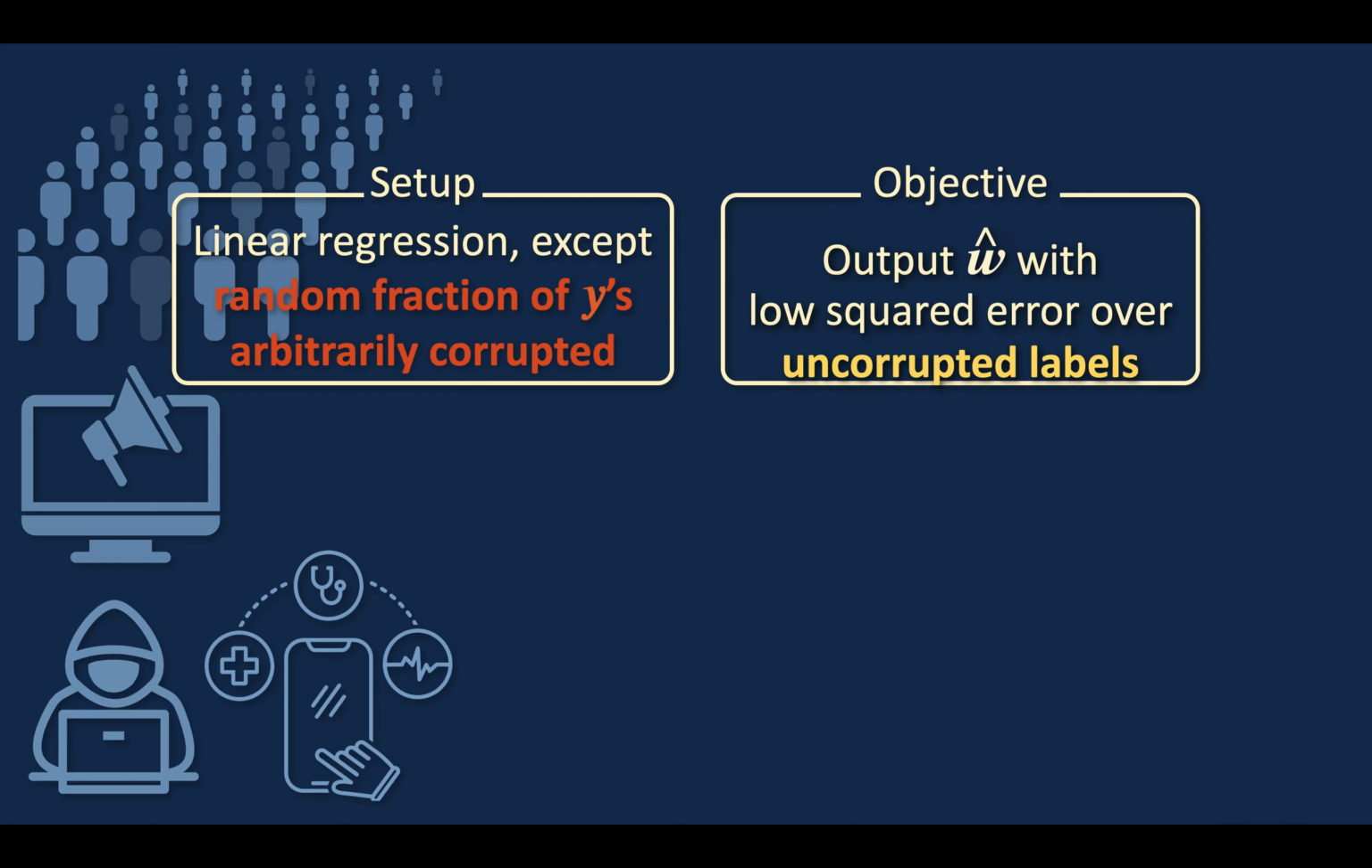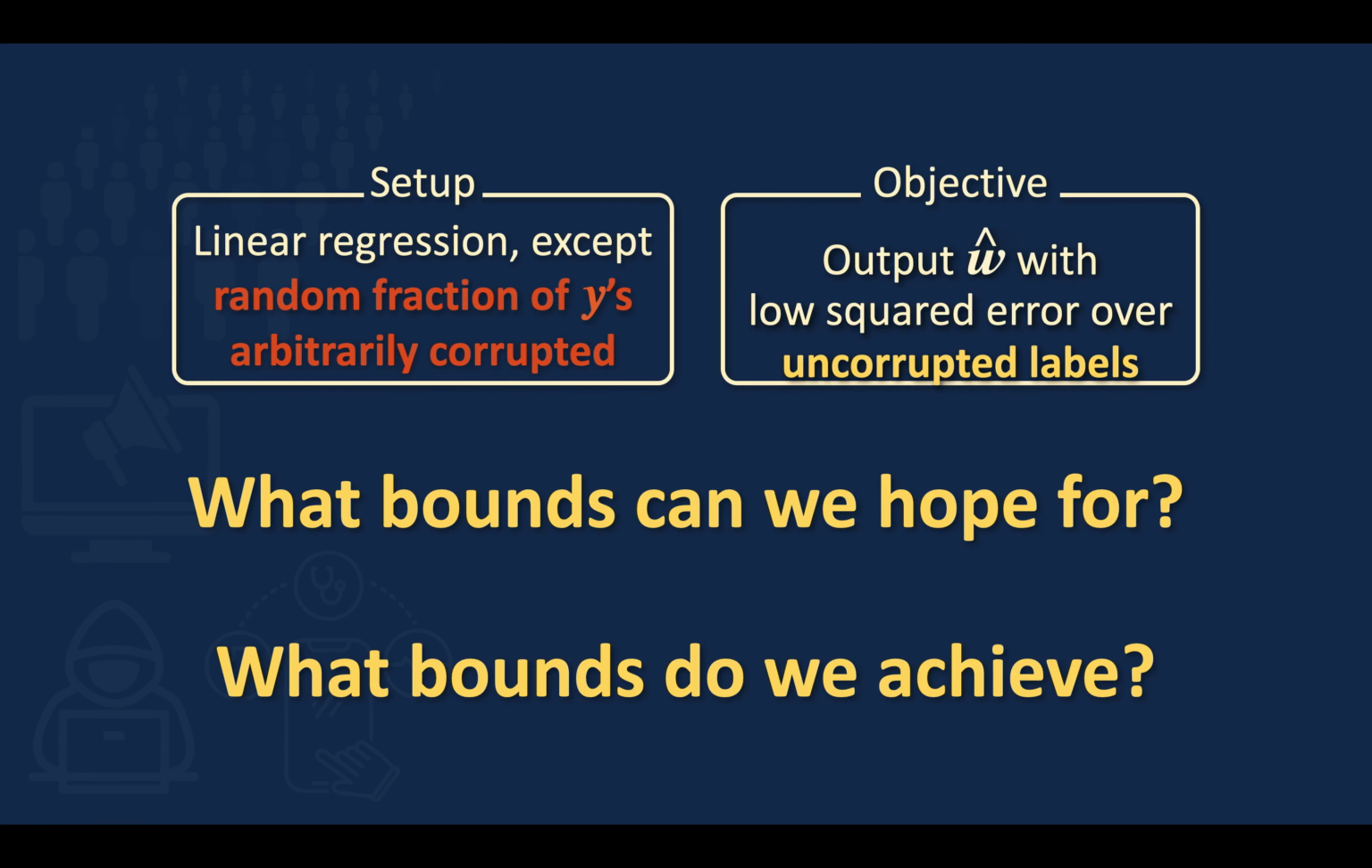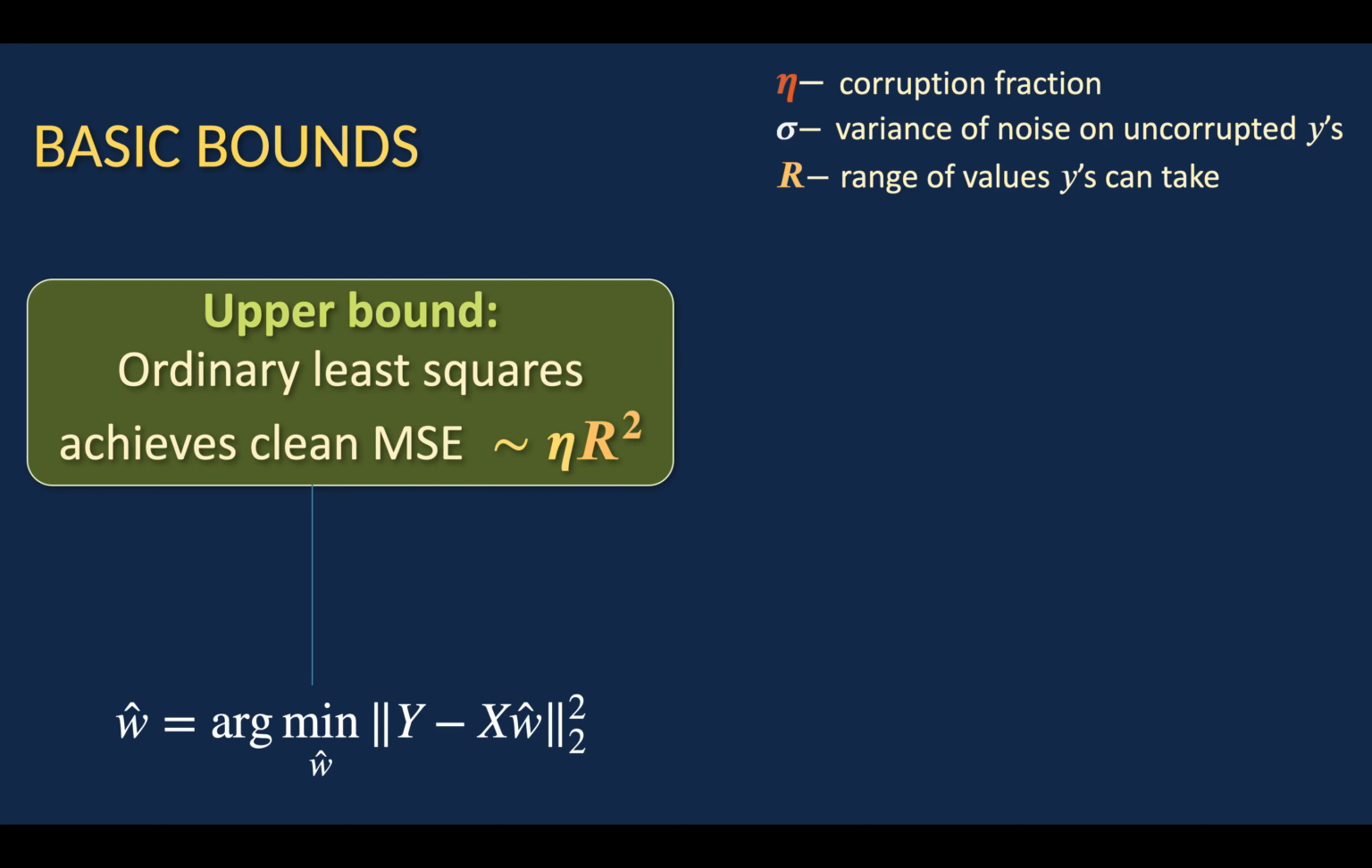Now, what can we even hope for? And what bounds do we achieve? So the upper bound is provided to you by, say, ordinary least squares. It achieves a clean mean squared error of eta R squared.